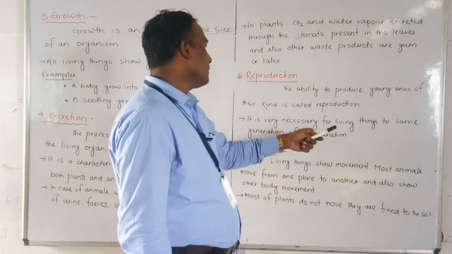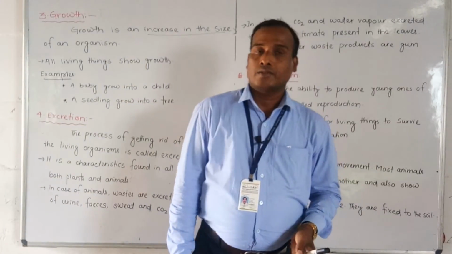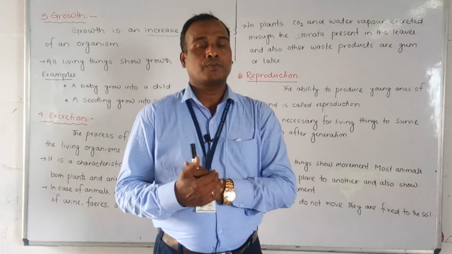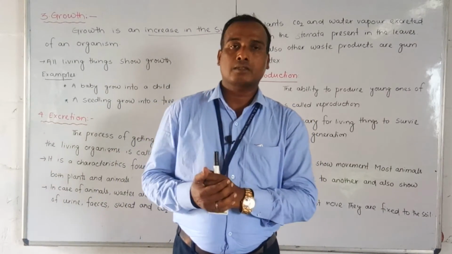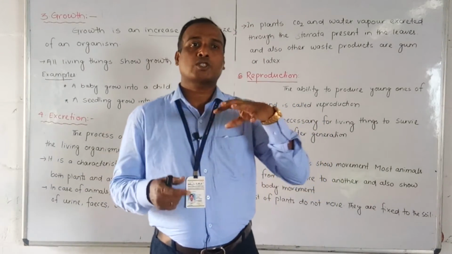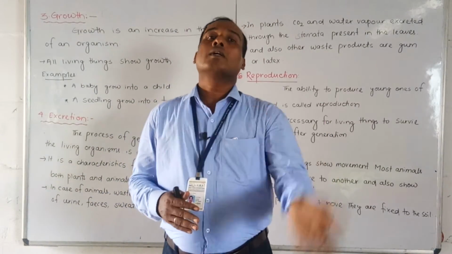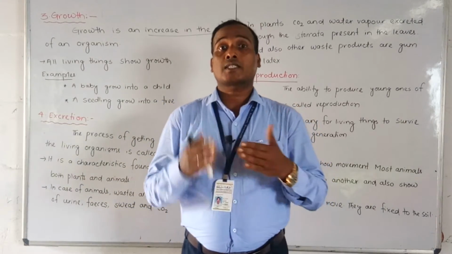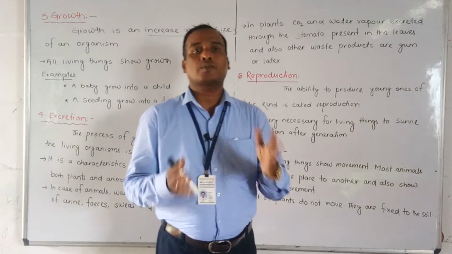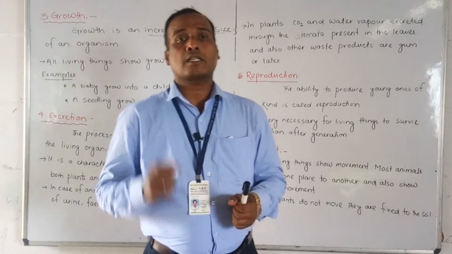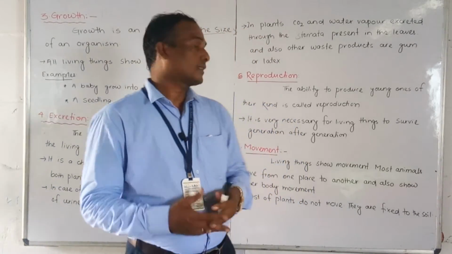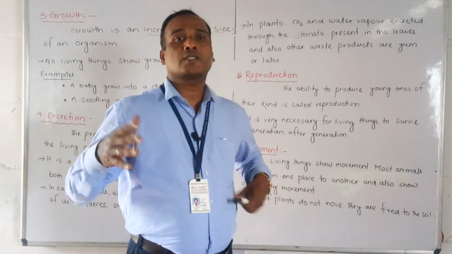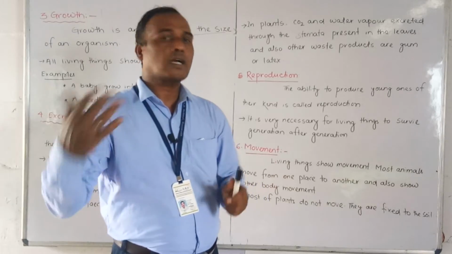It is very necessary for living things to survive generation after generation. If the reproduction system is not there, then our generation cannot continue. We cannot survive as a generation. ठीक, reproduction मतलब जो स्पेसिस है, वो इंक्रीज होती है। ठीक है, अगर रिप्रोडक्शन नहीं होता तब क्या होगा? That species will stop, that means it will vanish from the earth. So every living thing has the reproduction characteristic. ठीक है, and students, you have seen that different animals have different reproduction systems, you have studied in the higher class.